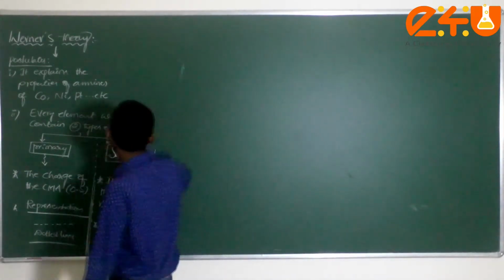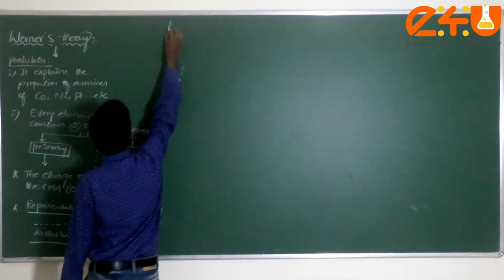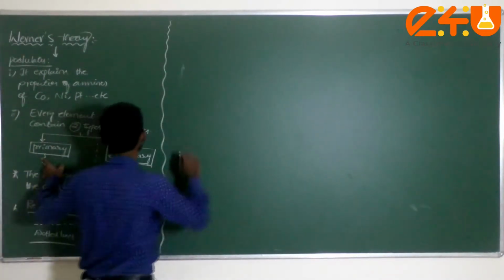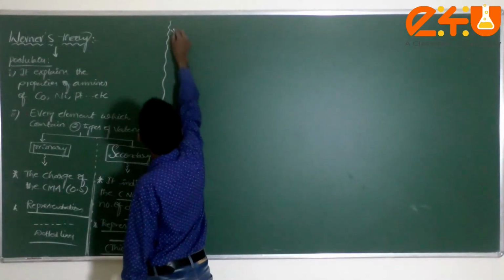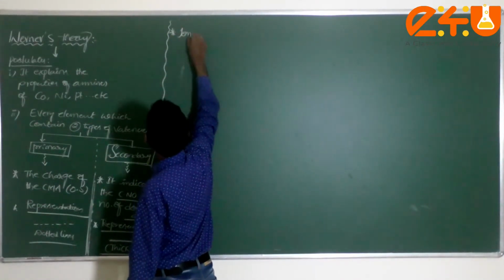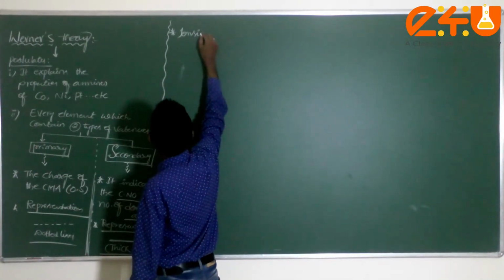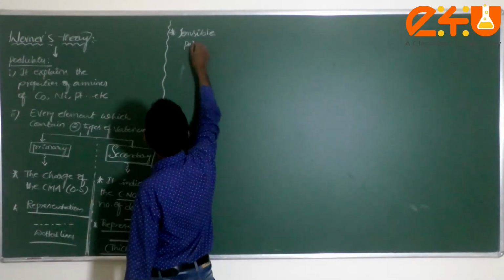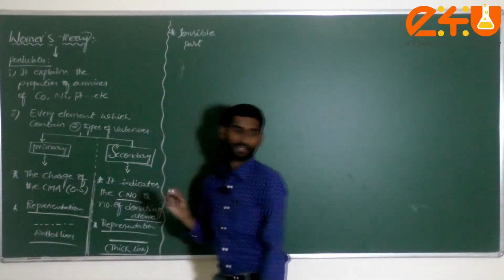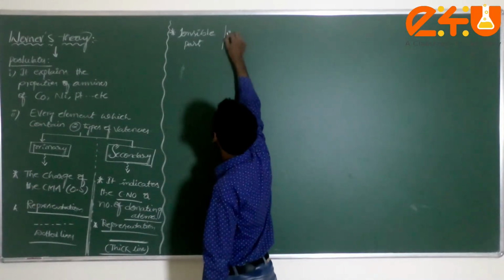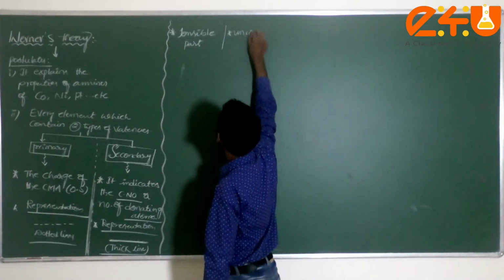Now, this primary valency indicates one more thing, one more point I am going to write here. This is called the ionizable part, which is the primary valency. But in case of secondary valency, it is called the unionizable part.